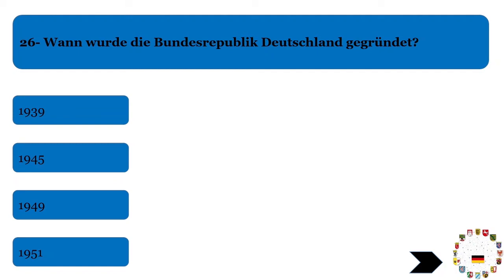DDR was under Russia, and BRD was like today's Germany, with the German Bundestag, German Chancellor, everything a German system. So this BRD also came into existence in 1949.